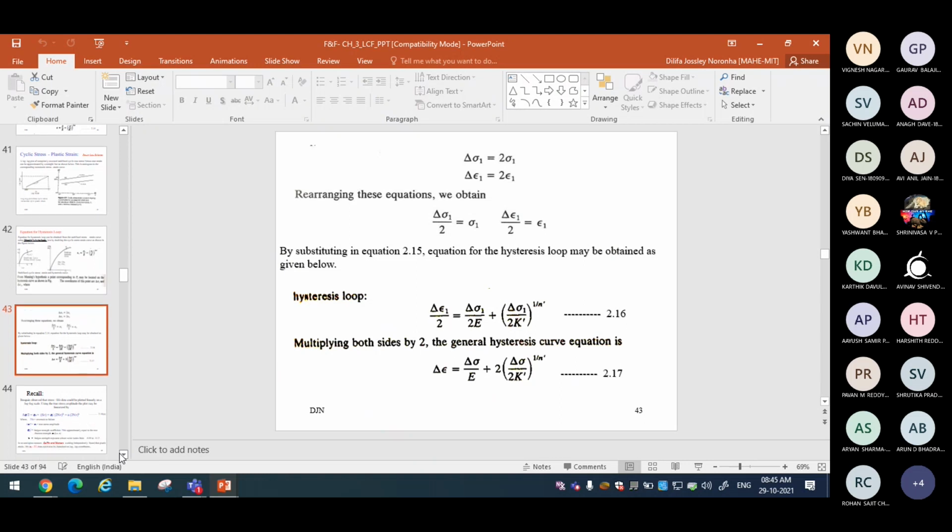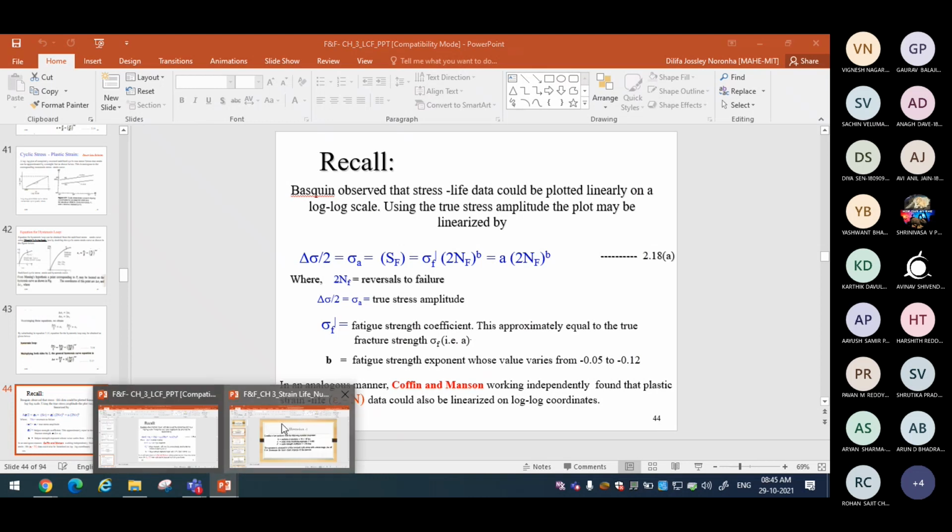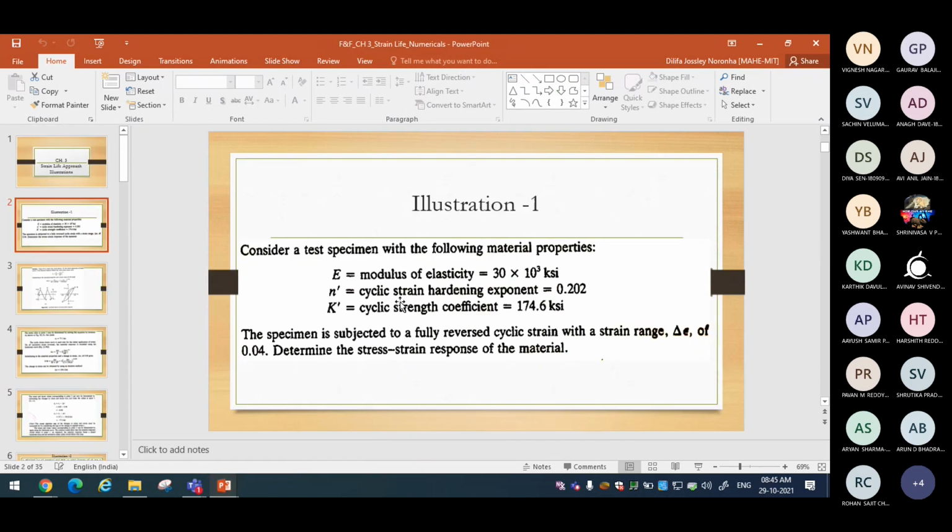Before going further into the theory, let us look into a numerical related to this discussion. The same problem is also available in your Bannantine and Comer book.